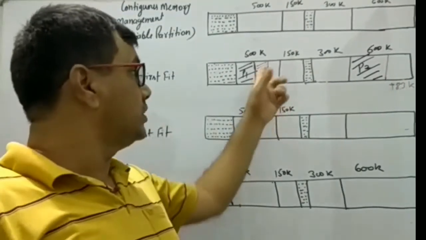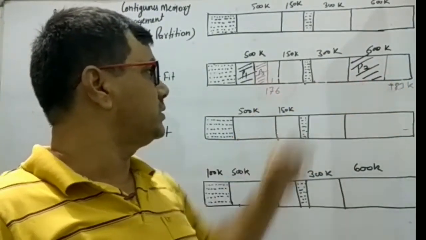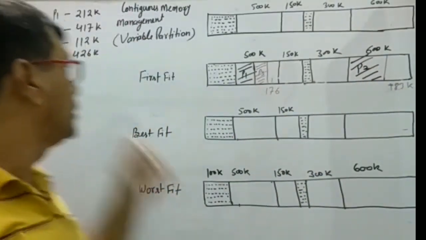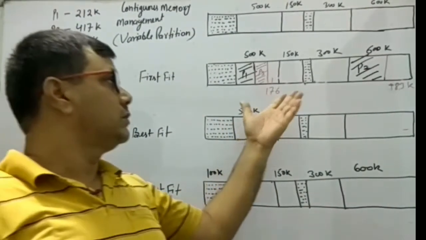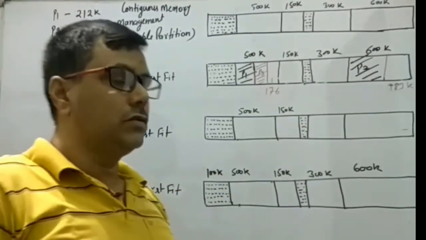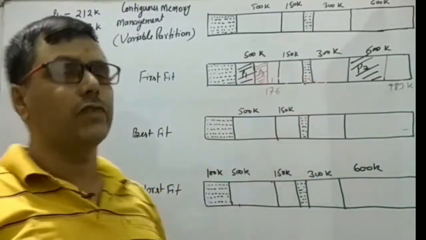300K and 150K, 450K is available here, and also this can accommodate 183K and 176K is available here, but process P4 cannot be allocated here. Why? Due to external fragmentation.